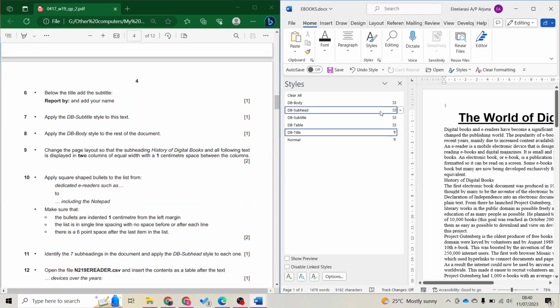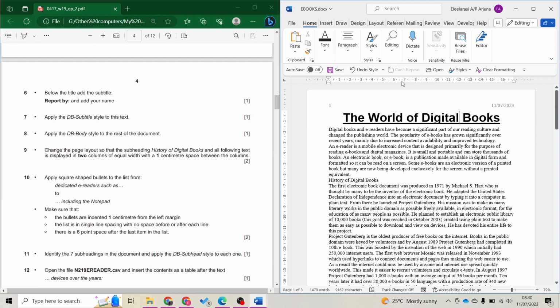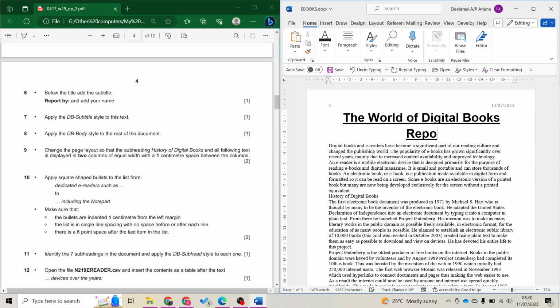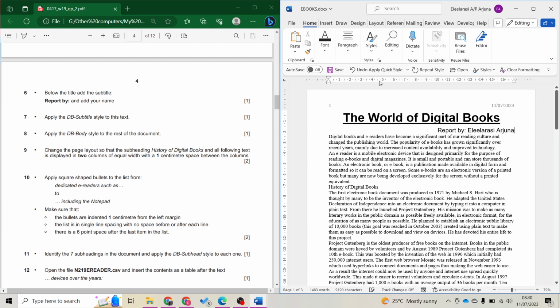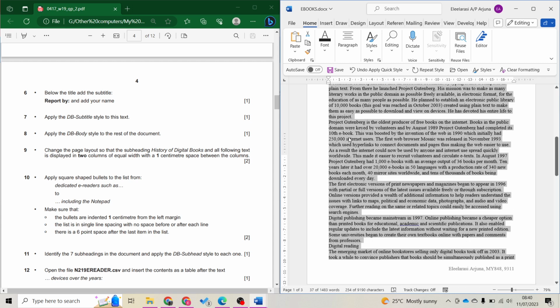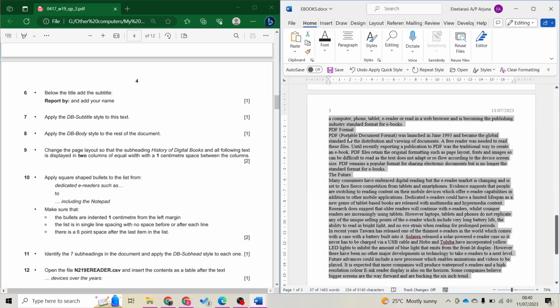Okay, next. Below the title, add the subtitle. Enter, import by, add name. Apply DB subtitle. This text, done. Apply DB body to the rest of the document. So I'm just putting my cursor here. I press Ctrl Shift arrow down. So when I press Ctrl Shift arrow down until the end, it will highlight all the text.